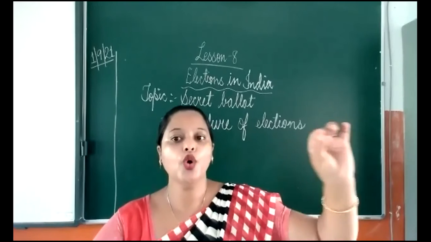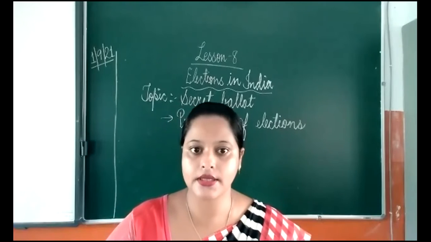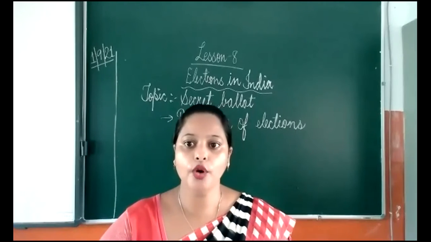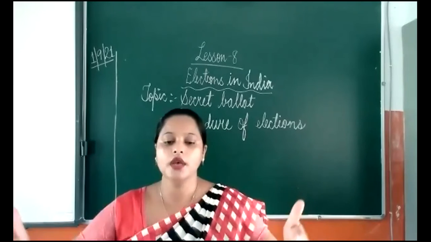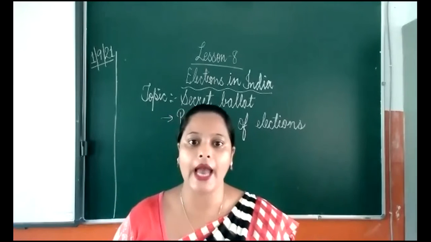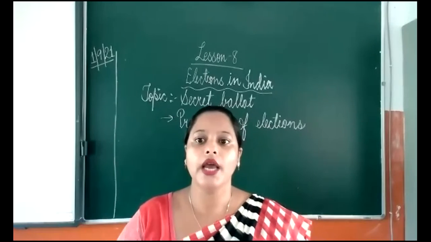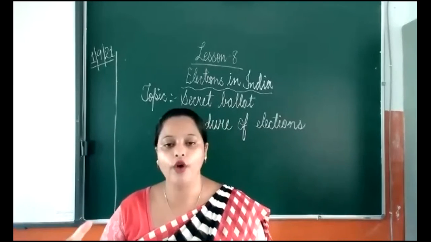Like when you all are 18 plus, then near your house the Election Commission sets up camps. In that camp they distribute the forms.